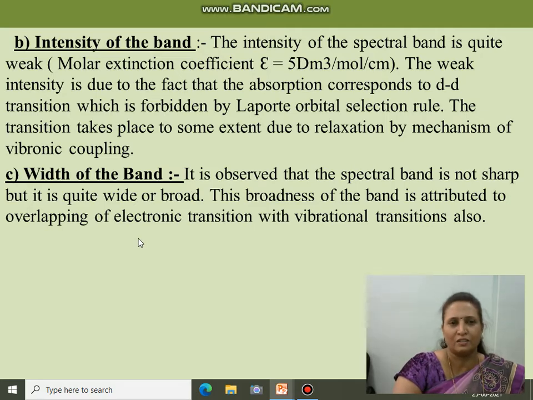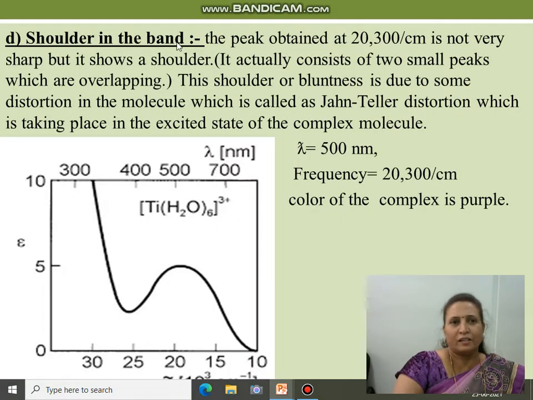Now the fourth one is the shoulder in the band. The peak at 20,300 per centimeter is not very sharp, but it shows a shoulder. This shoulder is because it actually consists of two small peaks which overlap. That's why we get a shoulder instead of a sharp peak.